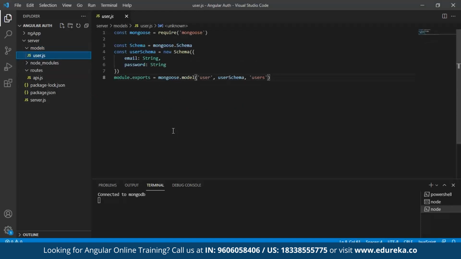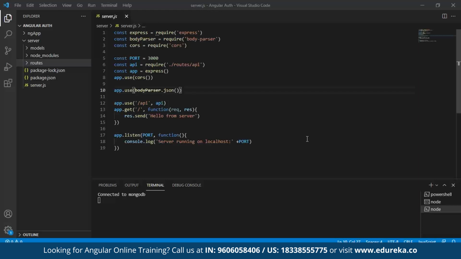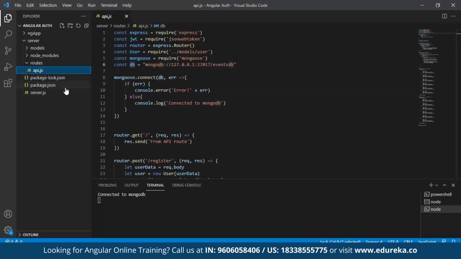In models, we're going to create a file named user.js. Here in user.js, we're going to give our schema. This is because we need our email and password for our registration and login. So we install Mongoose and then we set up our schema. After calling it by const, we create a user schema in the format of email, string, password, also string. We again module export this and then pass user with our user schema.